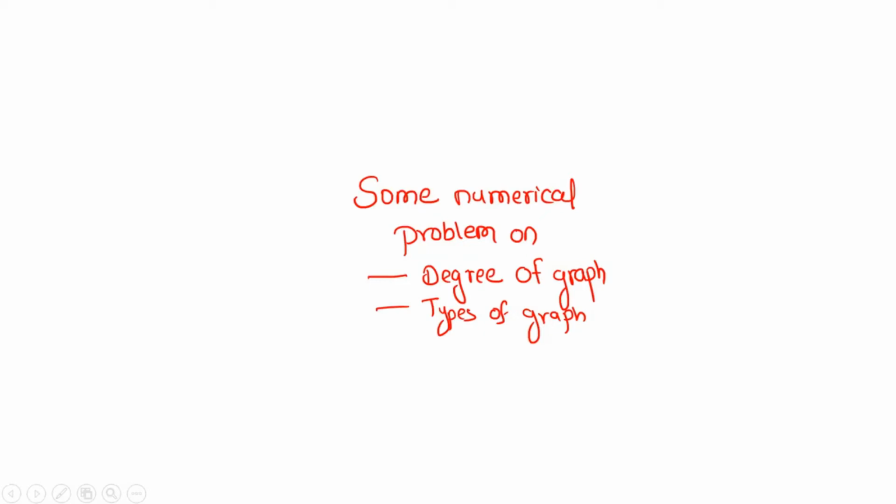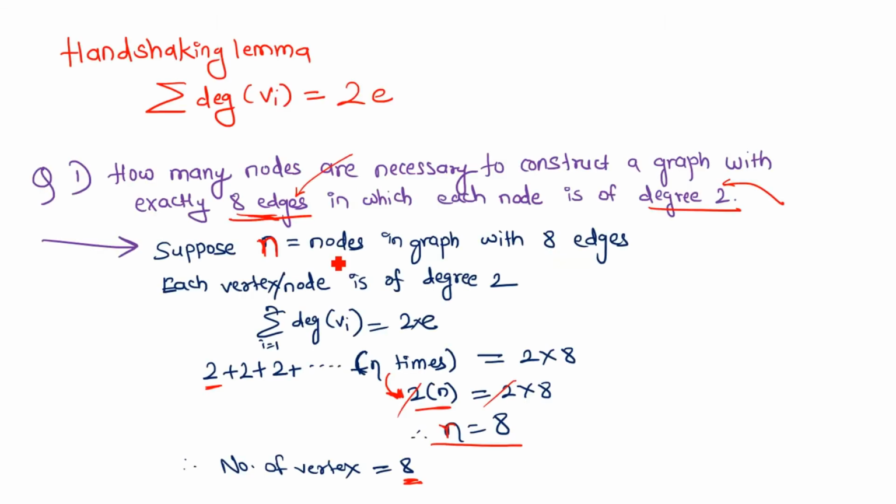In this video, we're going to see some of the problems based on the handshaking lemma, degree of a graph, and different types of graphs. So let's see them. First of all, what is the handshaking lemma? The handshaking lemma is used for a simple graph where there don't exist any parallel edges between two vertices. Here we find the correlation between vertices and edges, the degree of the vertices and edges. The handshaking lemma says the summation of the degrees of all the vertices is equal to 2 times the number of edges in the graph.